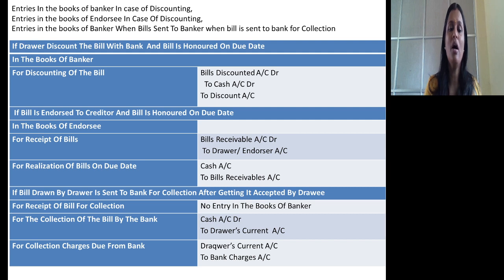So these are the entries we will pass in the books of other parties. In case of discounting, the other party is banker. In case of endorsement, the other party is endorsee. In case of sending the bill to bank for collection, the other party is banker. This is all about journal entries in the books of concerned parties and particularly in the books of